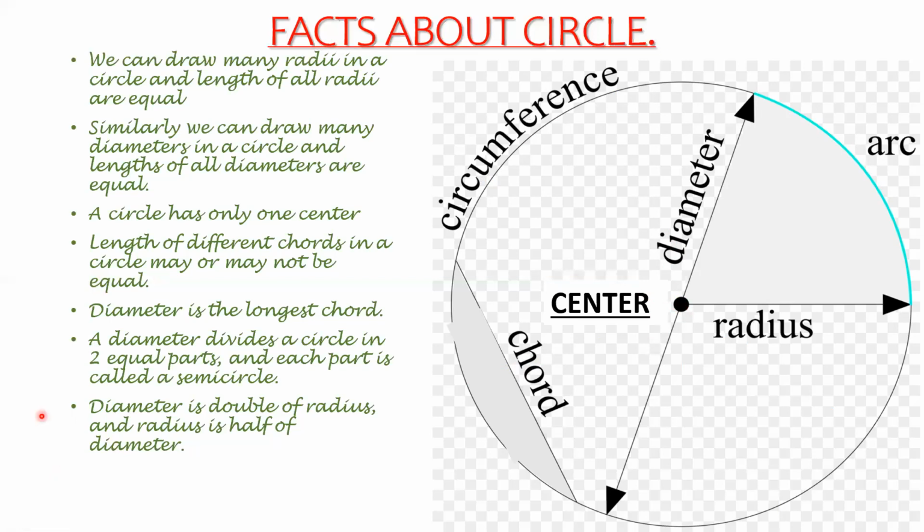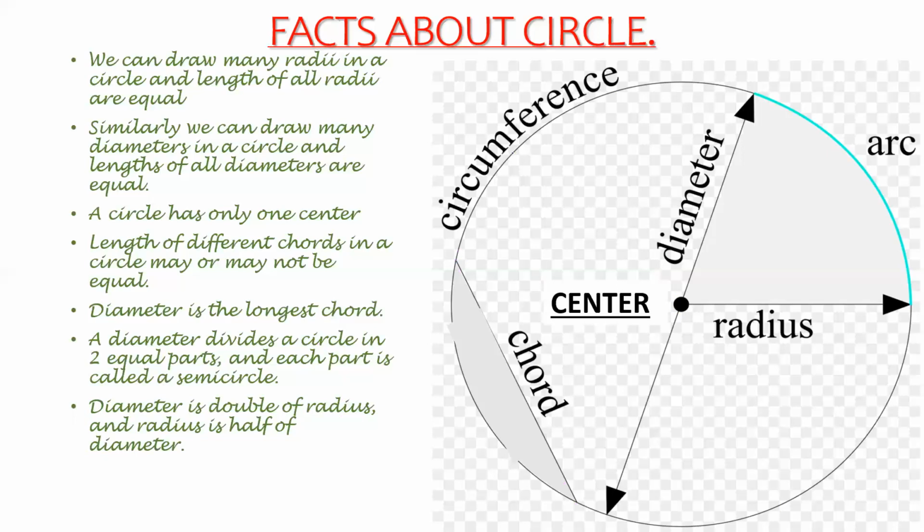Length of different chords in a circle may or may not be equal. Now, if you remember, I told you about chord in the first video. What's a chord? A chord is a line that joins two points on the circumference of the circle.